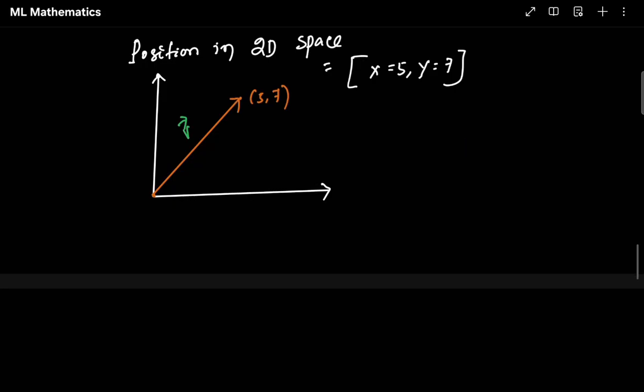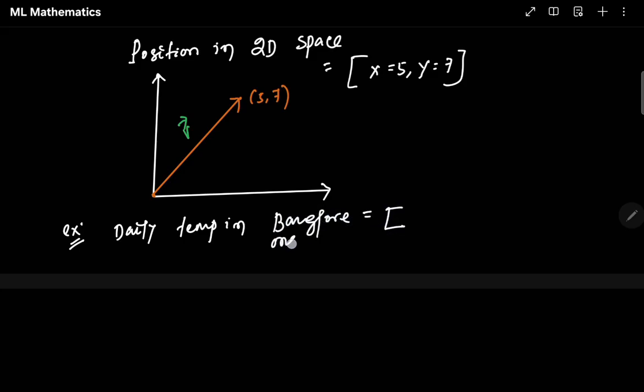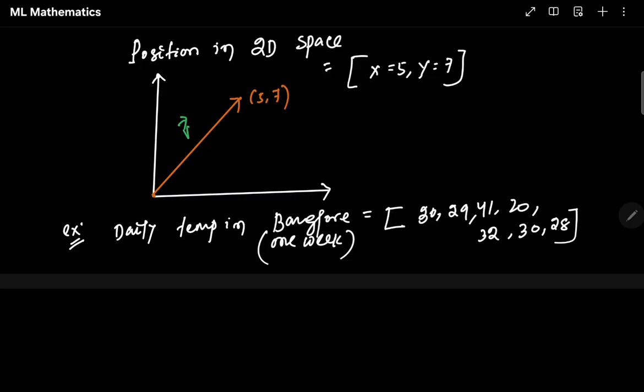Another example you can take is daily temperature in Bangalore. Let's say I'm staying in Bangalore. What is the temperature here every day? For the last 1 week, if I write it down, something like 30, 29, 41, 20, 32, 30, 28, something like that. This also looks like a 1D array where I'm containing single numbers.